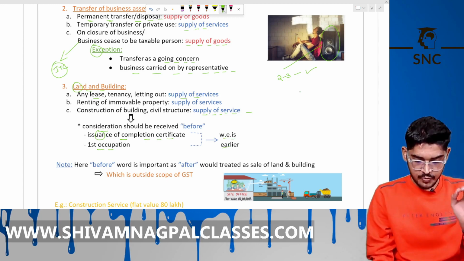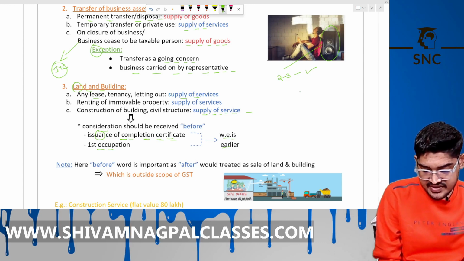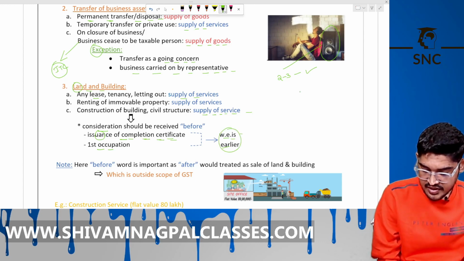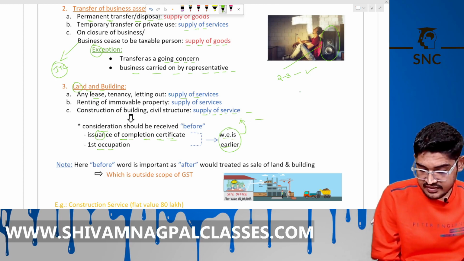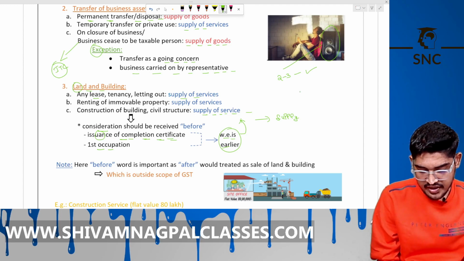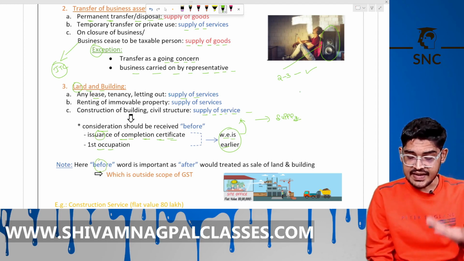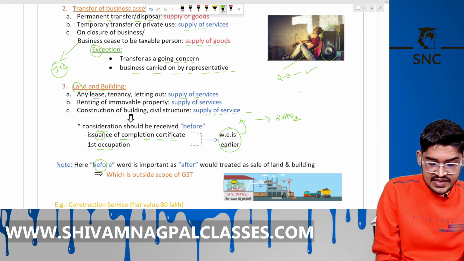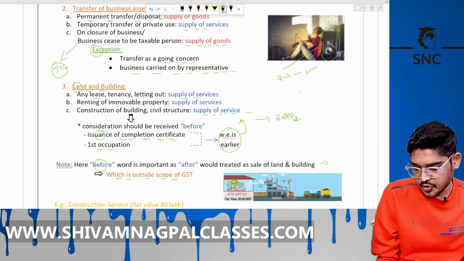If you have received money before this, then it is a supply of services. Okay, here the word before is important. Payment after would be treated as sale of land and building, which is outside the scope of GST. It is covered under Schedule 3, the negative list.